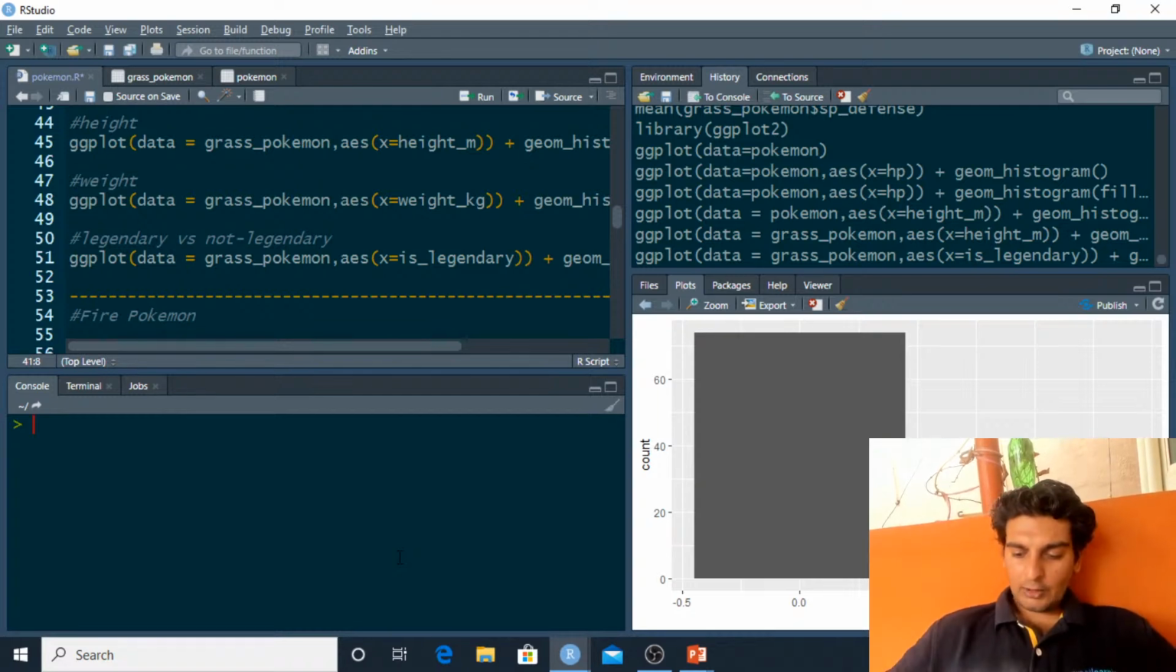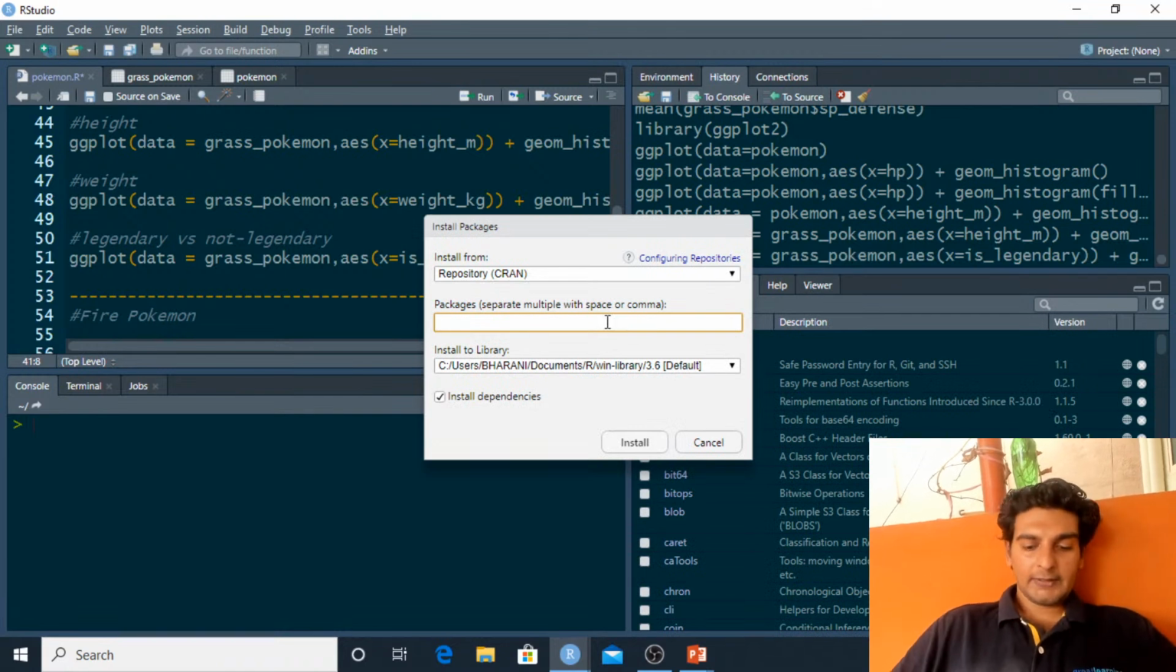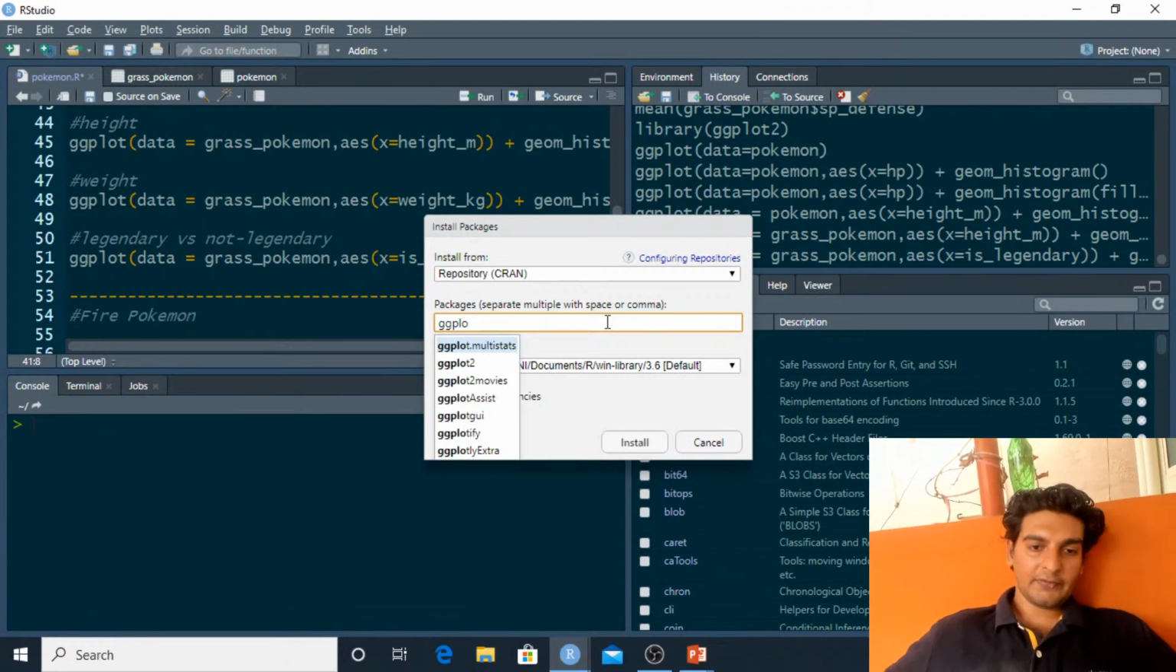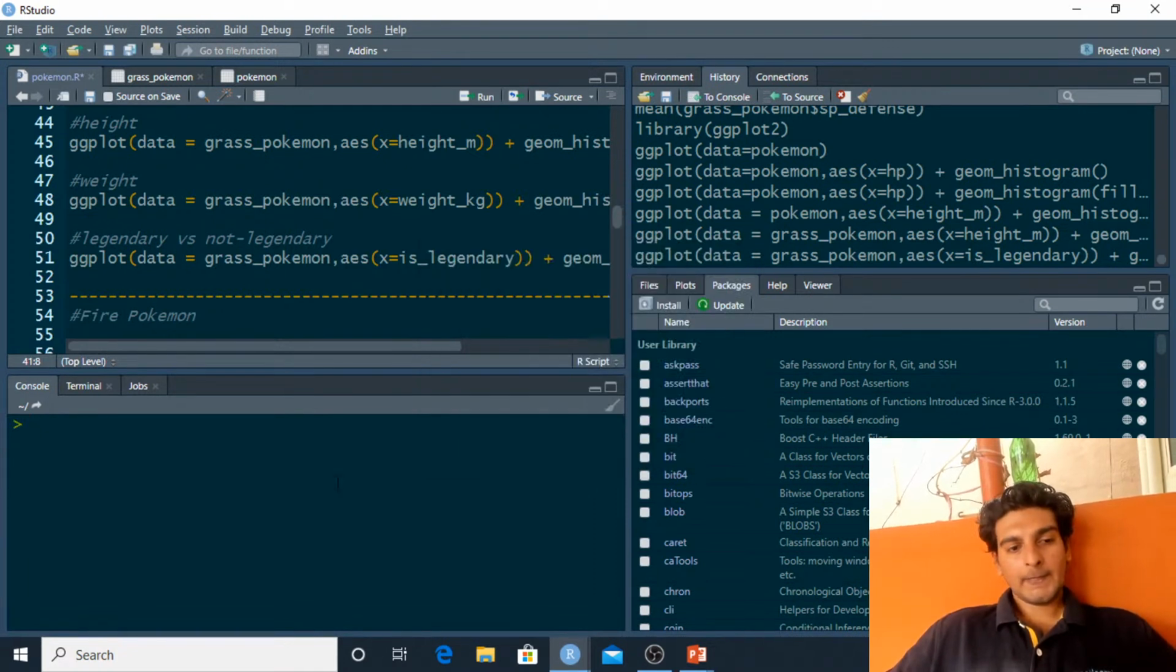Unban Music is asking how we can install the ggplot2 package. To install the ggplot2 package, you have to click on this Packages tab. You have the Install button, and you'll get the wizard over here. In this wizard, you just have to give in the name of the package, which is ggplot2, and when you click on install, your package will be automatically installed. As simple as that.